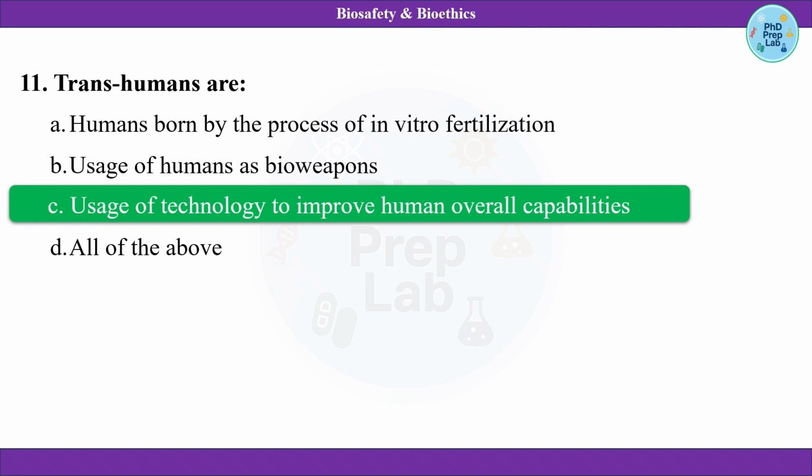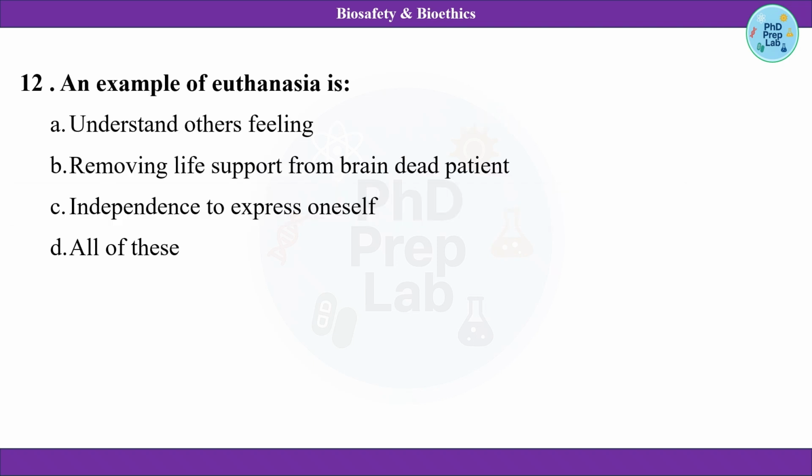Now, the 12th question is: an example of euthanasia is understand others' feeling, removing life support from brain dead patient, independence to express oneself, or all of the above. Now, euthanasia में क्या होता है? You basically, people who are on the verge of death, you remove their life support. Basically, they are already brain dead patients.